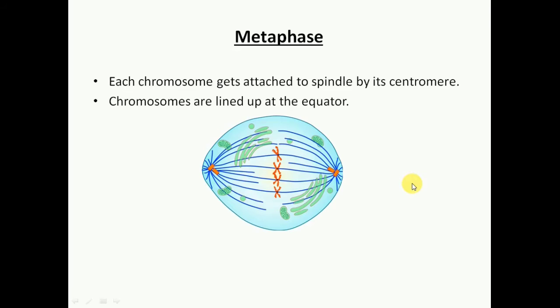One more thing, we are talking about an animal cell, but in case of a plant cell, there is no such structure called centrioles. Okay, that is the main difference. The spindles start arising on their own.